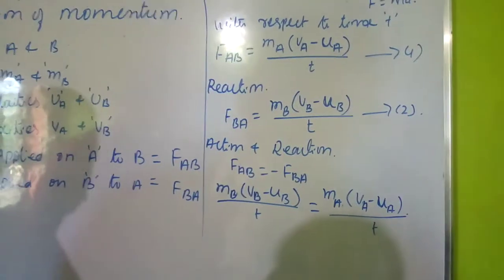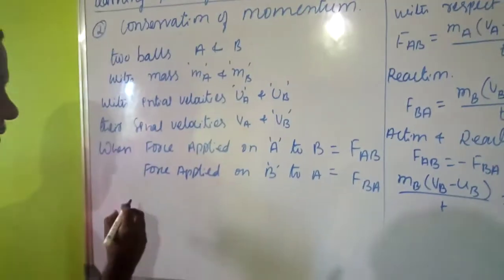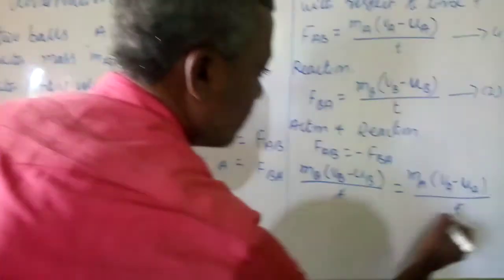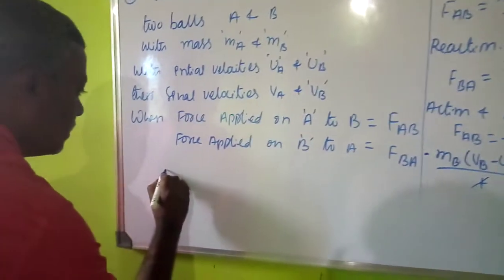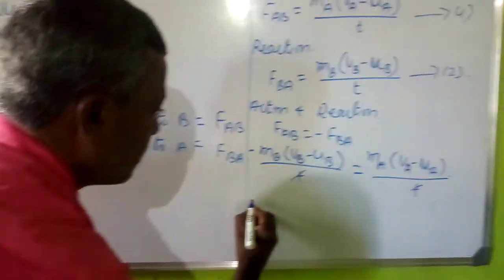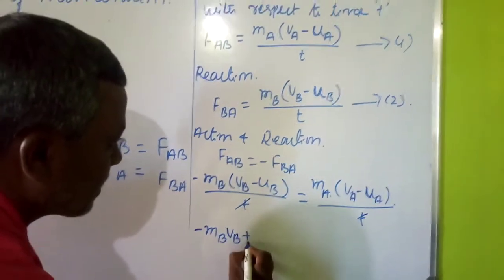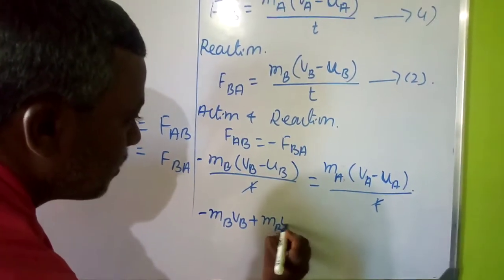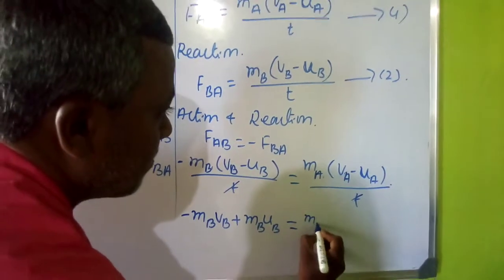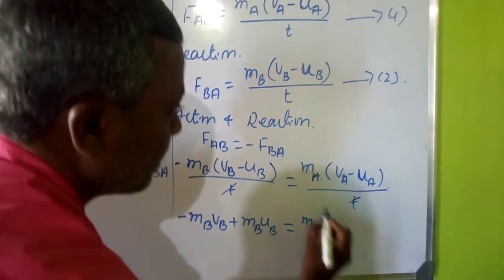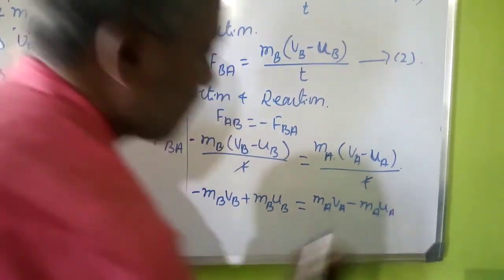Here t and t get cancelled, and this is in the opposite direction from B to A. So now this is minus MB VB plus MB UB, because minus into minus is plus, that is equal to MA VA minus MA UA, right?